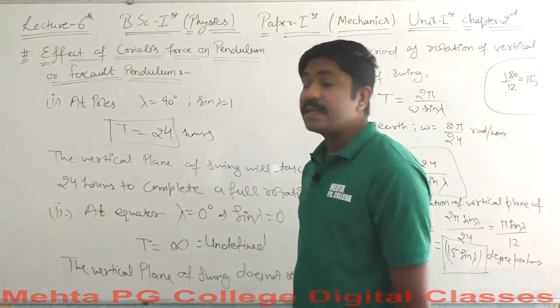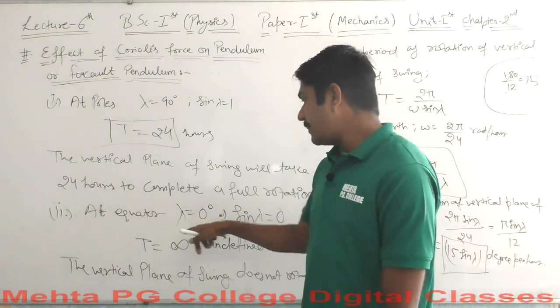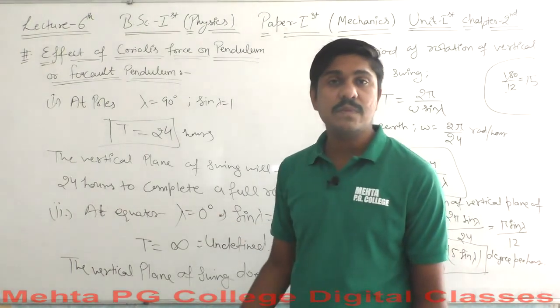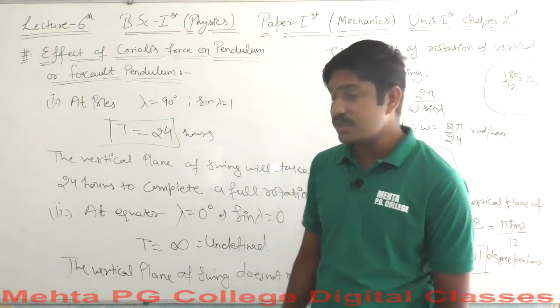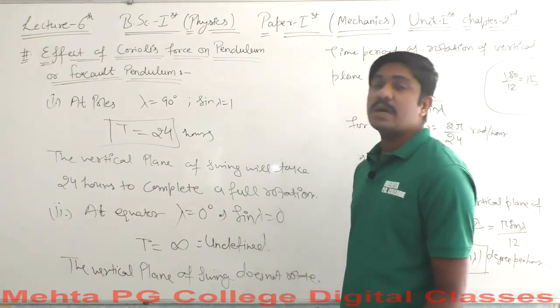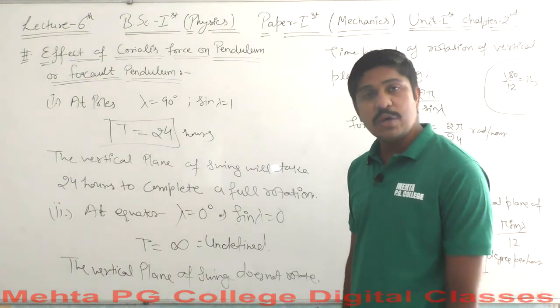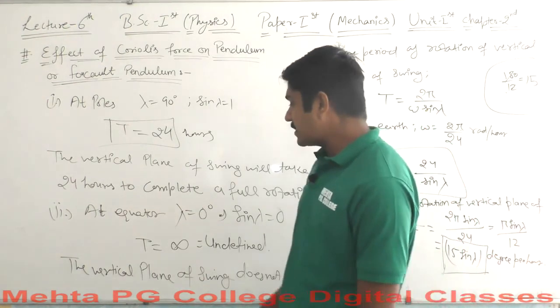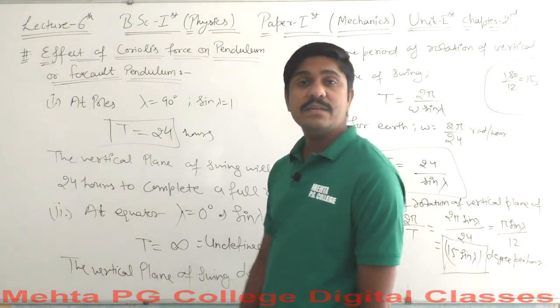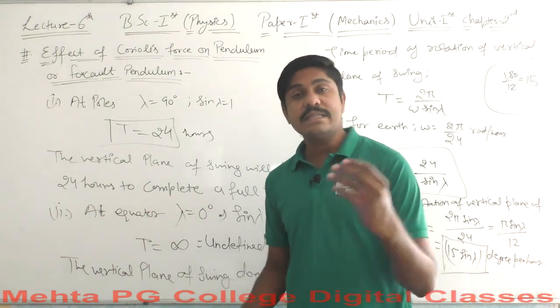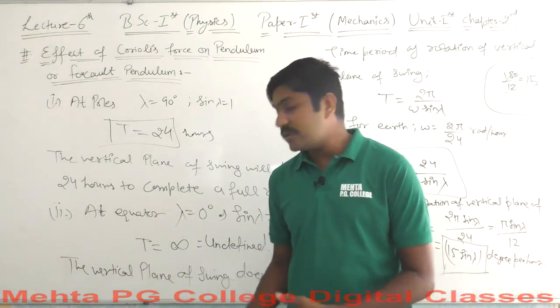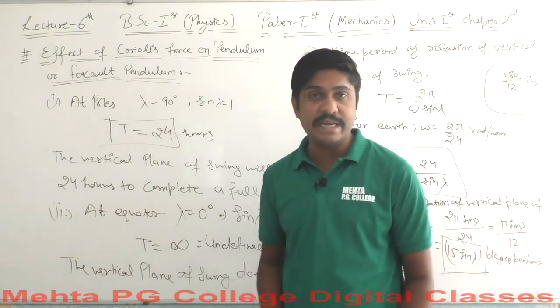Also, when you are at the equator, the latitude lambda will be equal to 0 degrees. So when the latitude lambda is equal to 0 degrees, sine of lambda will approach 0 here. When sine of lambda is 0, then time T will be undefined. If something is undefined, you can say the time T is equal to infinity.